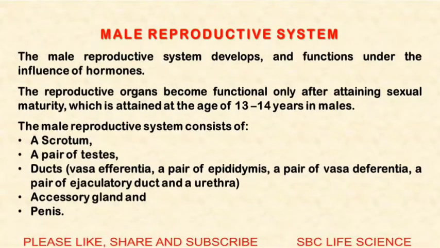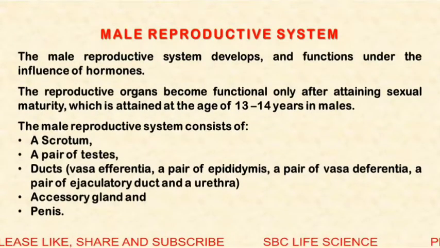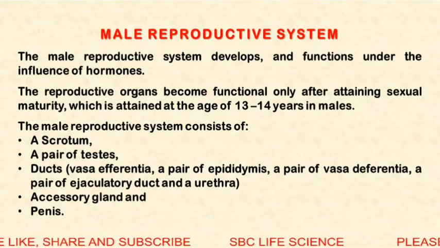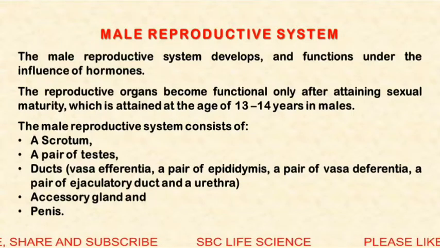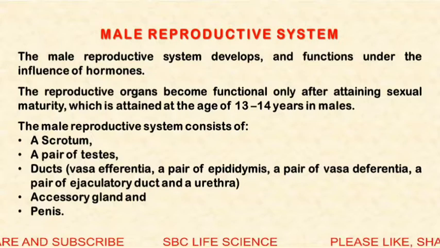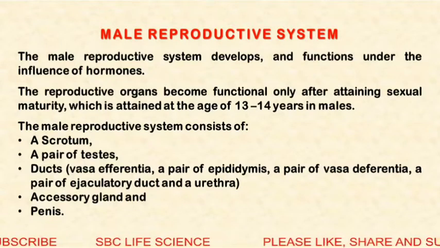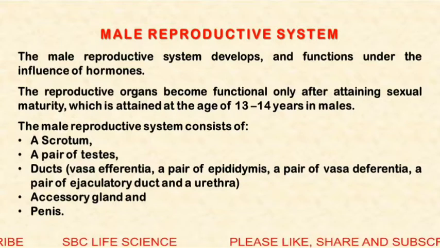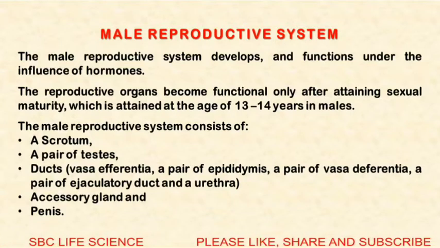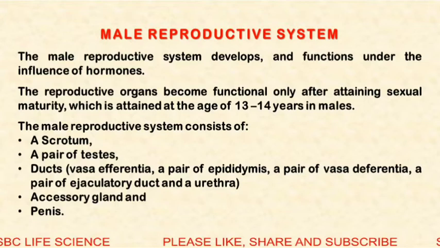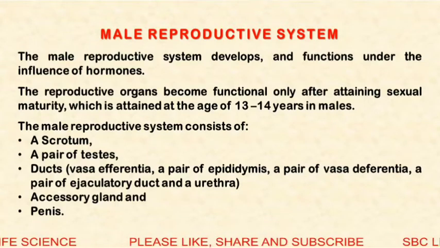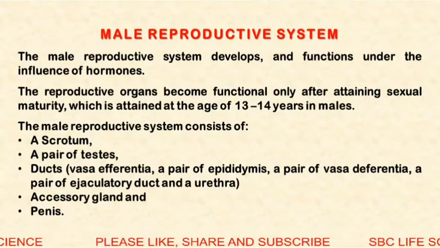Now the male reproductive system. The male reproductive system develops and functions under the influence of hormones. The reproductive organs become functional only after attaining sexual maturity at the age of 13 to 14 years in males, and this age is called the age of puberty.